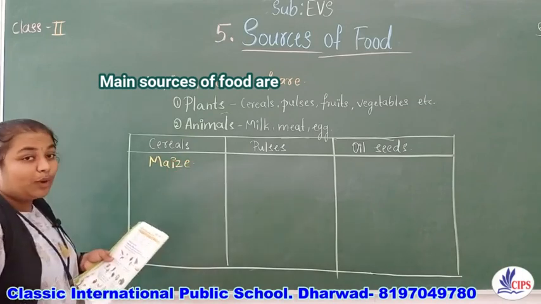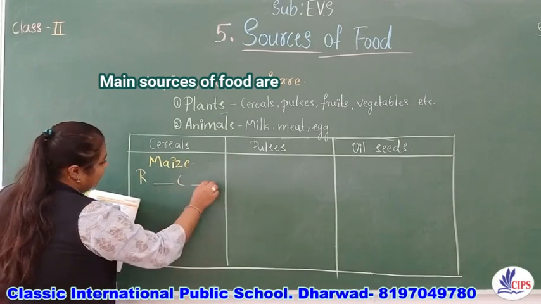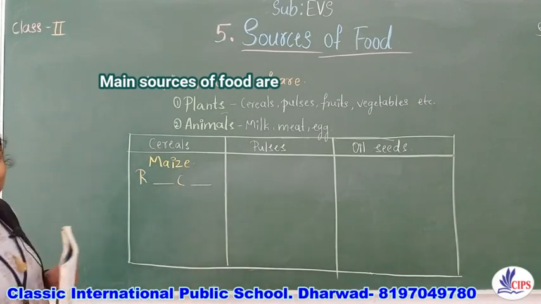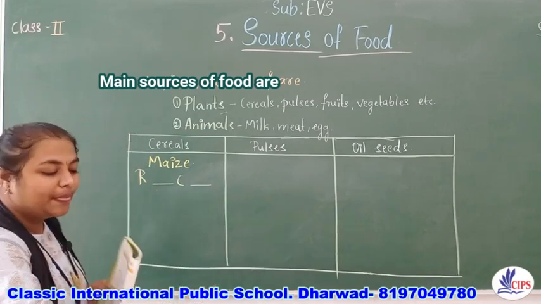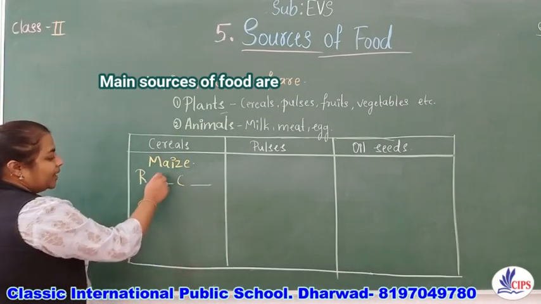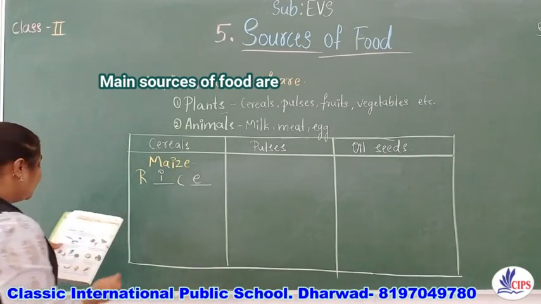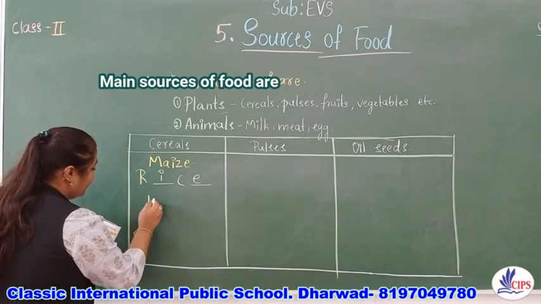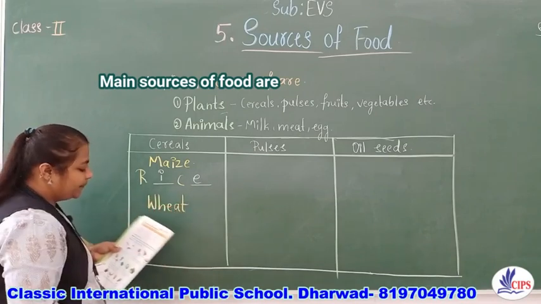Second one, R, it is a blank. C is there. Now identify what that is. Rice. R-I-C-E. Rice. And the third one they have given here is wheat.